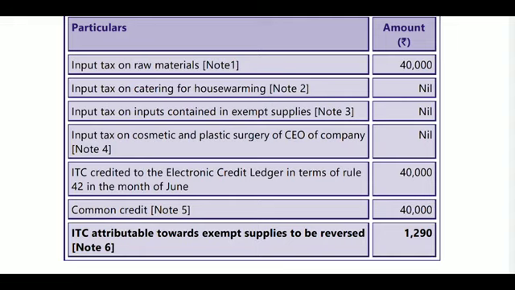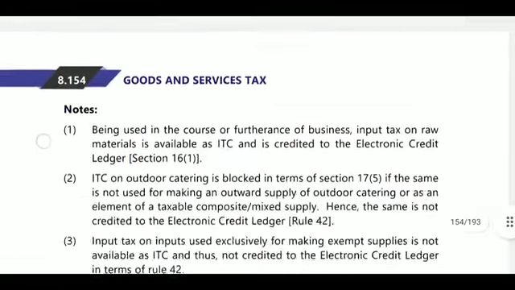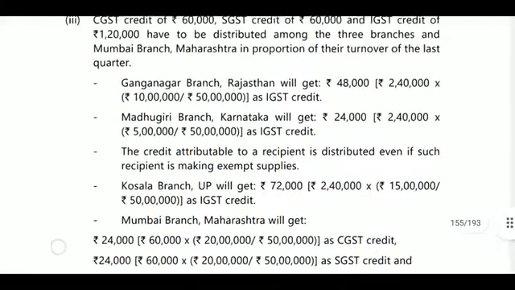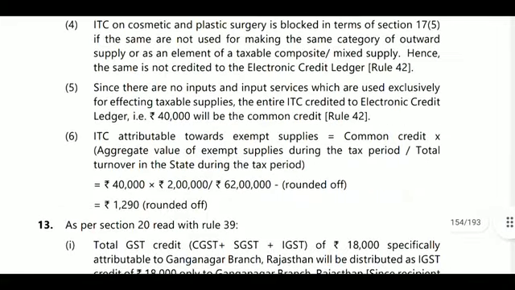Next, input tax on cosmetic and plastic surgery of CEO of company. It is a taxable portion, so it is not eligible. Next, ITC credited to electronic credit ledger in terms of rule 42 of the month will be 40,000. This is treated as common credit, and ITC attributable to exempted supplies to be reversed, that is 1,290. How will we get the 1,290? 40,000 common credit into 2 lakhs, which is the exempted turnover. That total turnover will be 60 lakhs plus 2 lakhs, that is 62 lakhs. 1,290 to the extent of exempted will be deducted.